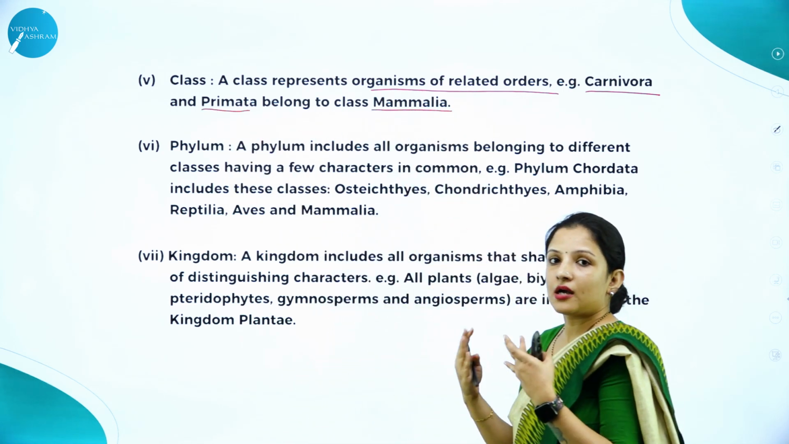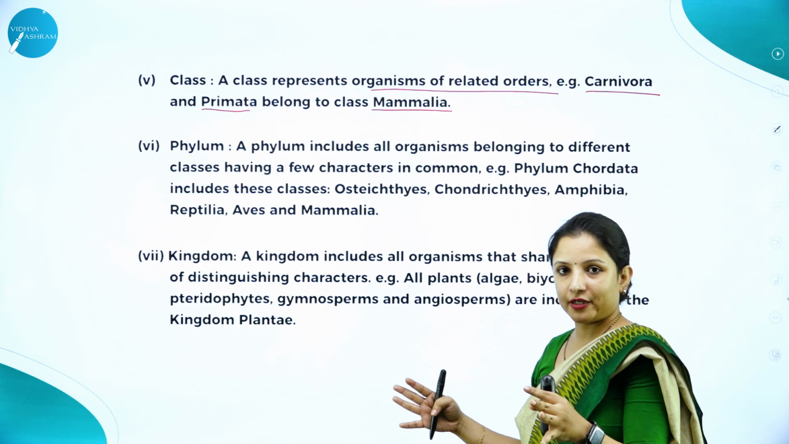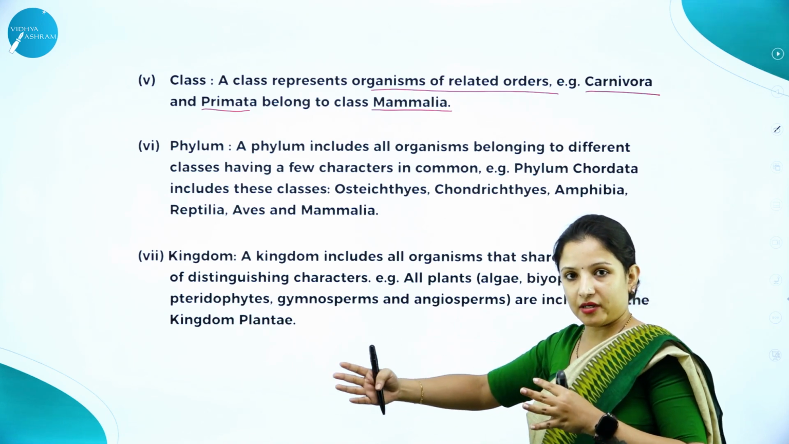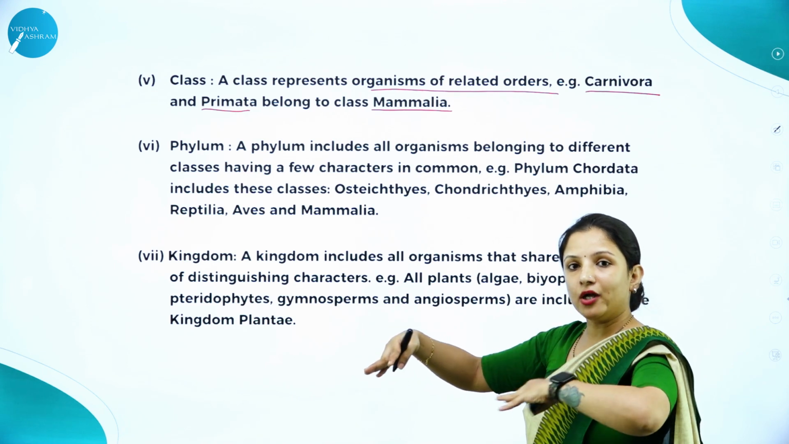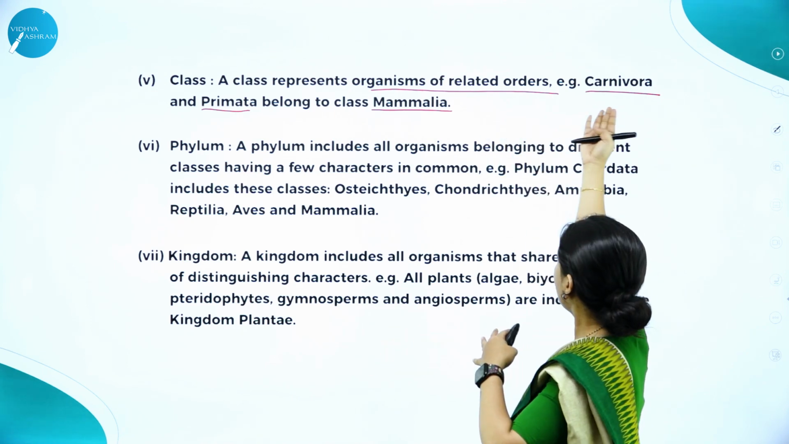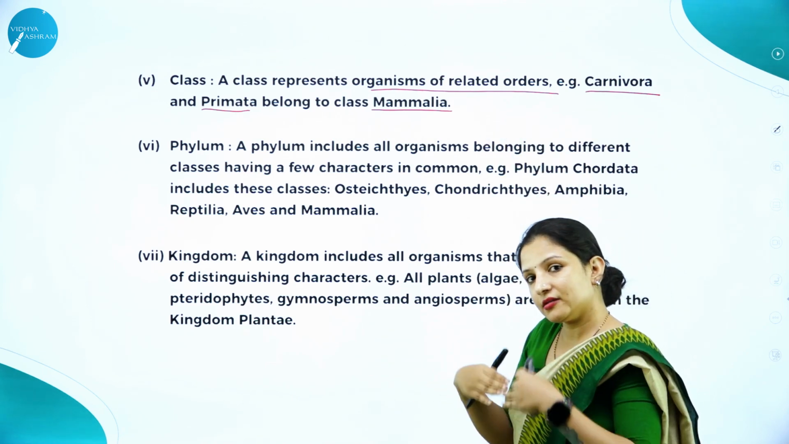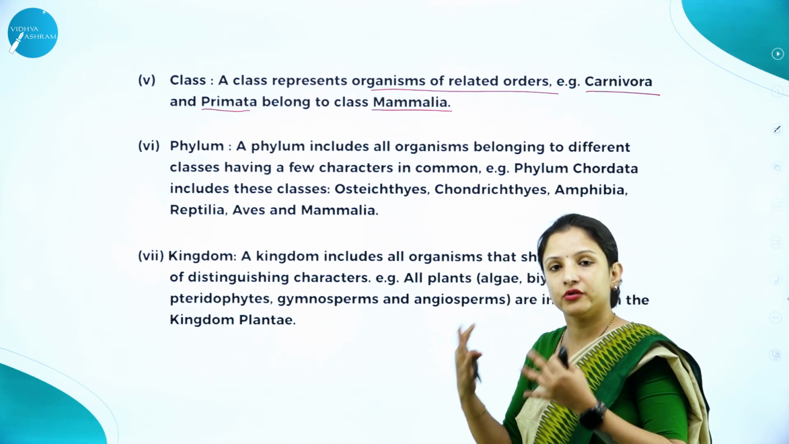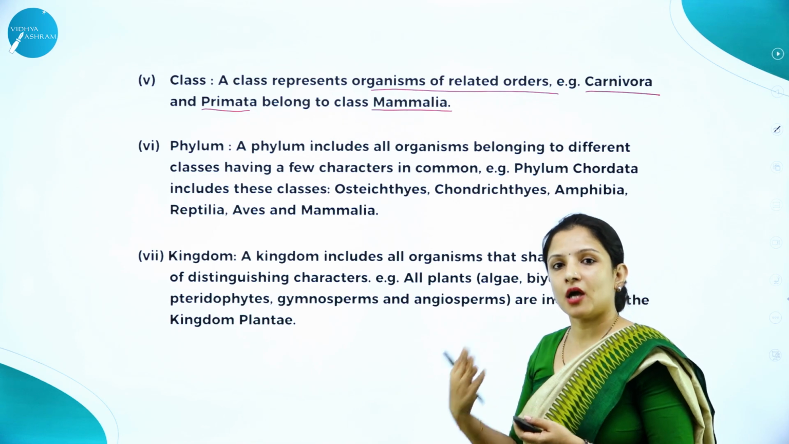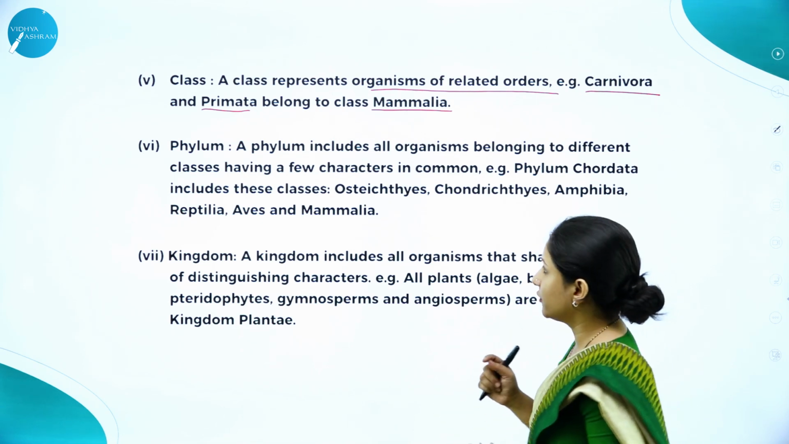So again here, Carnivora and Primata, both are separate orders. We human beings, and all the monkey groups, come under the Primata. All these cats, dogs and other animals come under the Carnivora. But together, they are put under the same class Mammalia because all of them give birth to young ones and they nourish the young ones with mammary glands. So, that is one of the reasons.